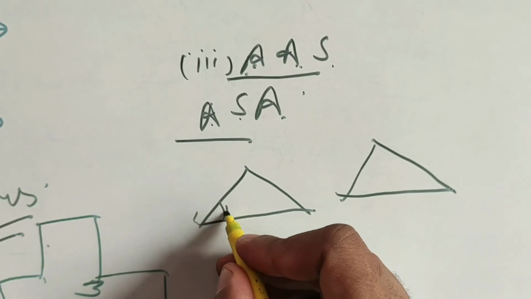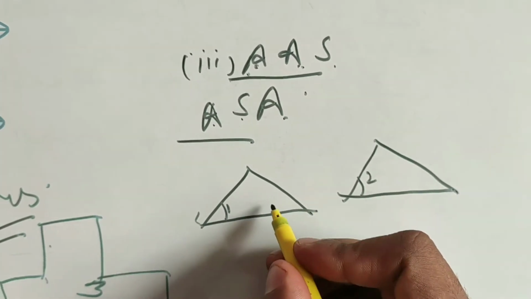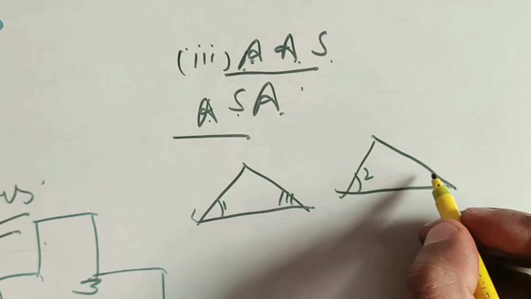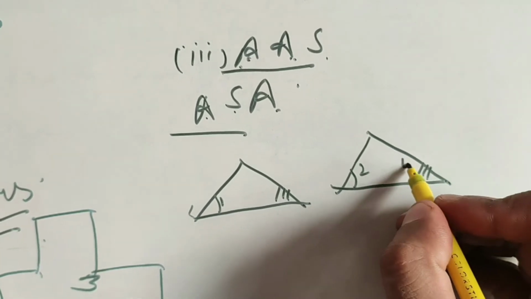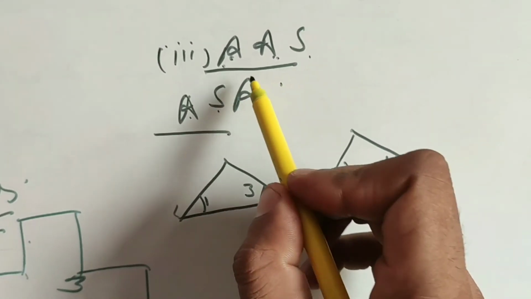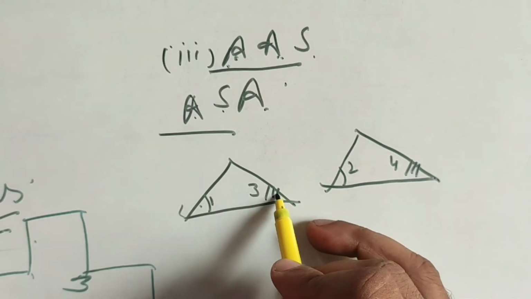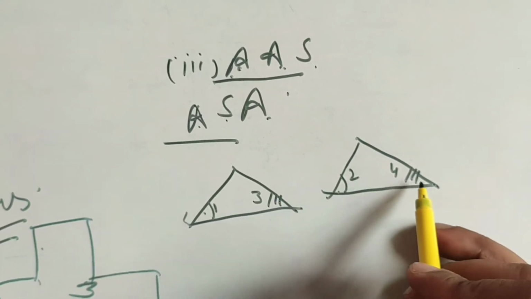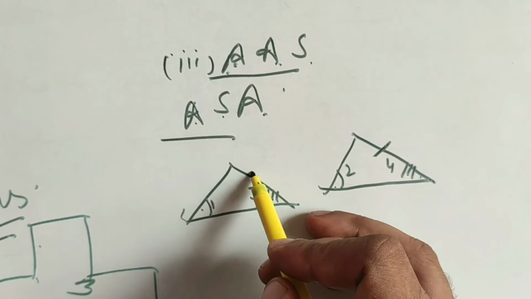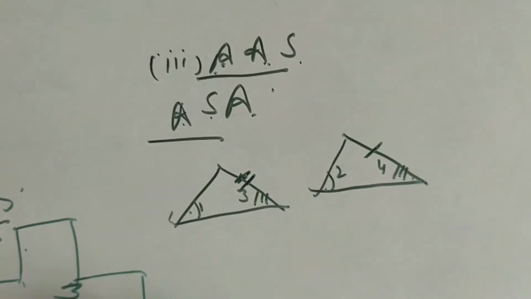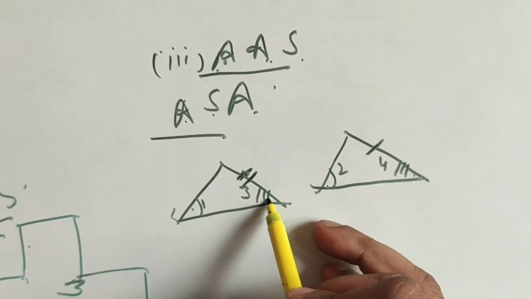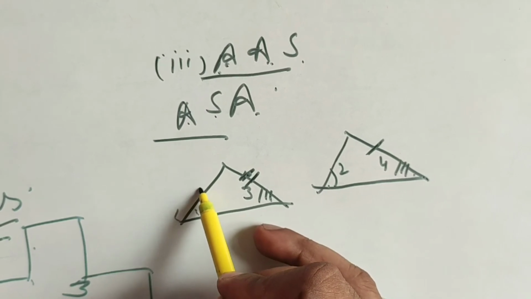Now we have two angles. Suppose this angle 1 is equal to this angle 2, and this angle 3 is equal to this angle 4. These two angles are the same. Then the side should be equal to this side. So it is angle, angle and then side.